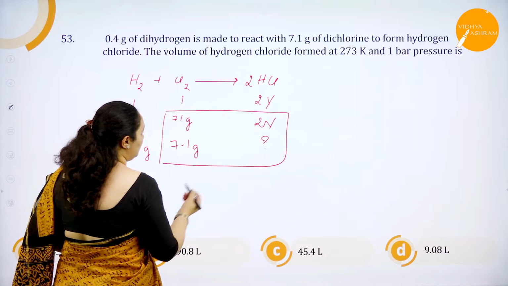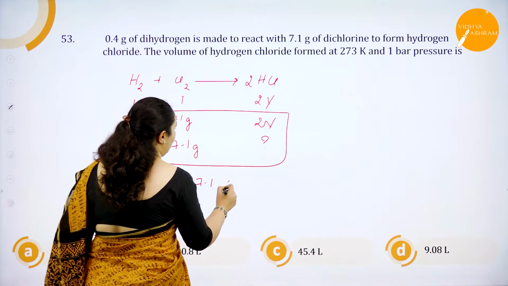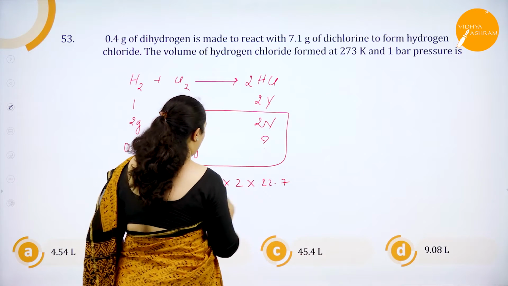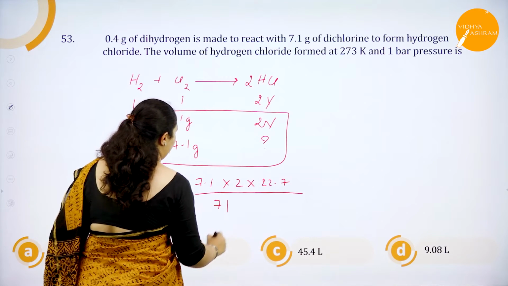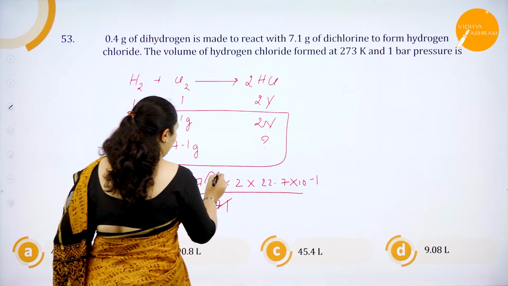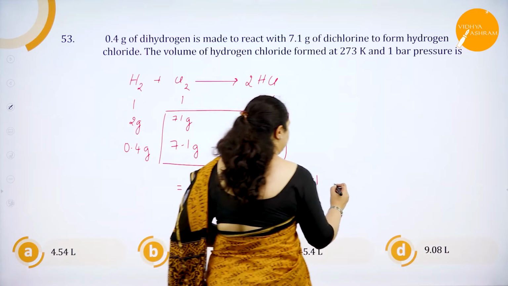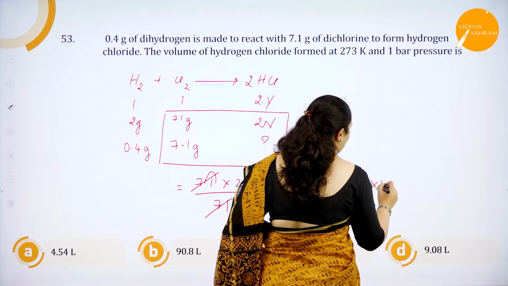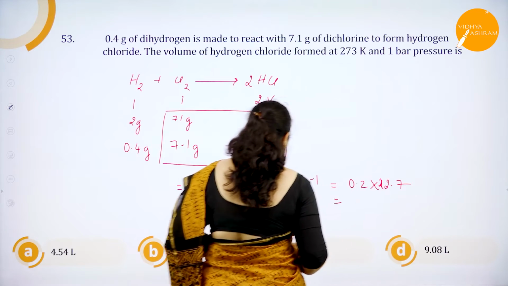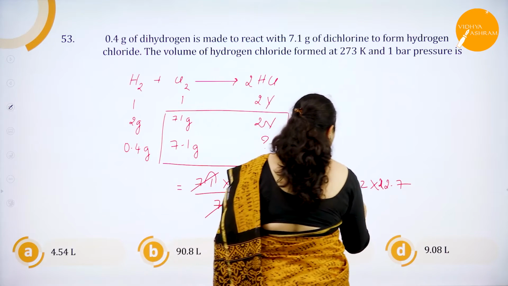So the volume of HCl which is formed is 7.1 into 2 into 22.7, because 1 bar pressure they have given, divided by 71. 7.1 is 1 point into 10 to the power minus 1. 71 and 71 get cancelled. 0.2 into 22.7 is nothing but 4.54 liters.